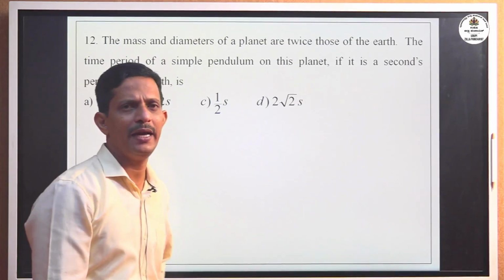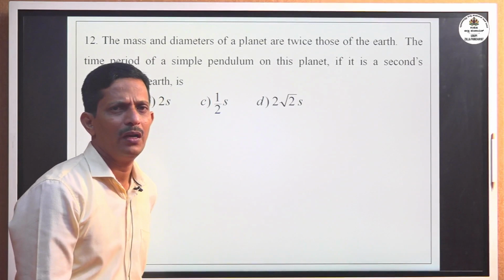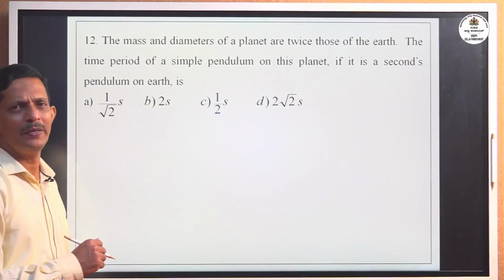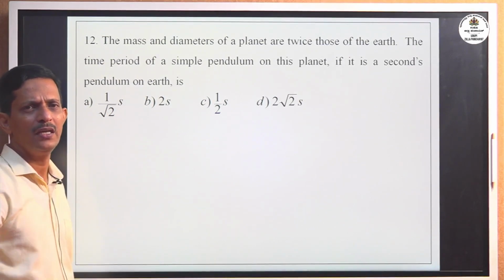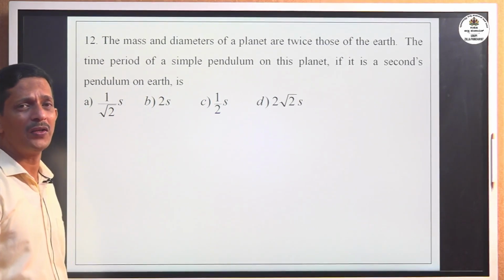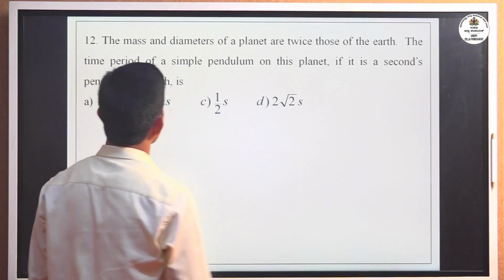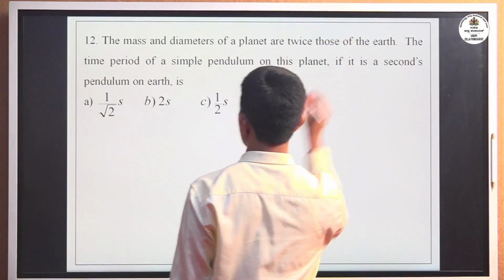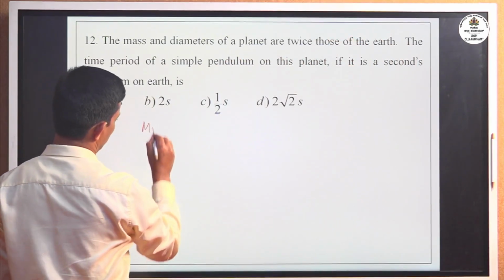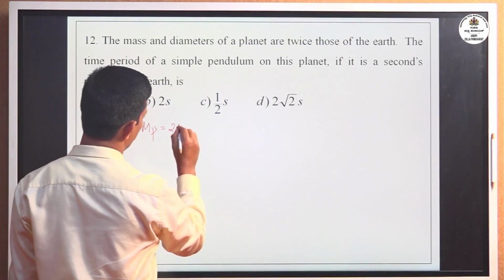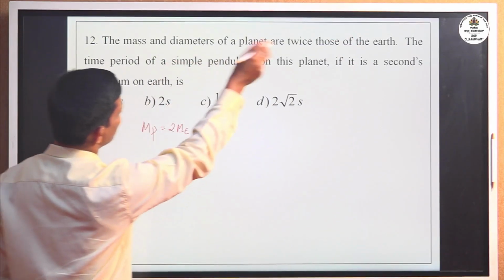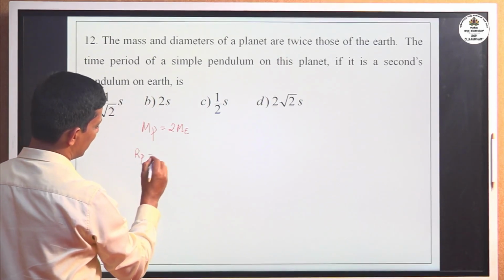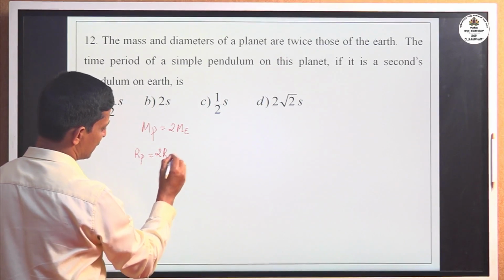The mass and diameter of the planet are twice those of Earth. The time period of simple pendulum on this planet, if it is seconds pendulum on Earth, is. Okay, mass of the planet is twice that of Earth. If I consider mass of planet, it is twice that of Earth, and diameter is given twice. Similarly there, radius of the planet is twice that of the Earth. R is the radius of the Earth.